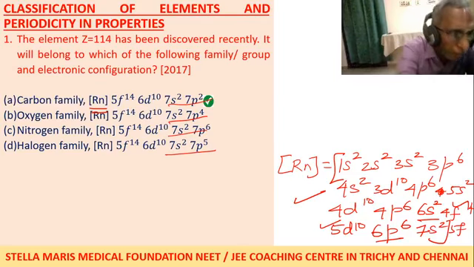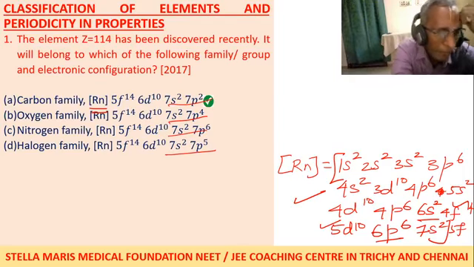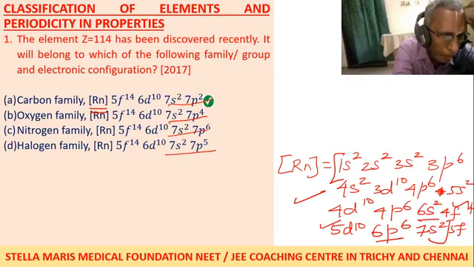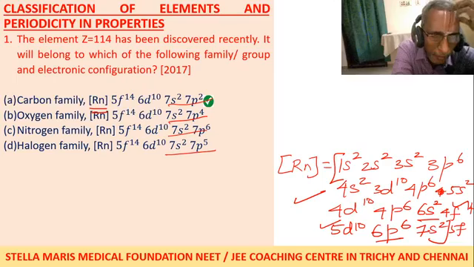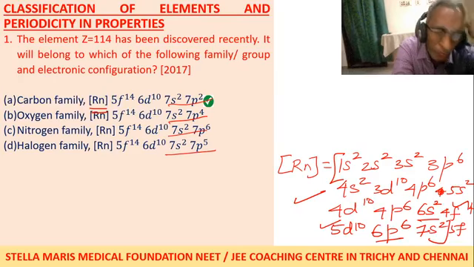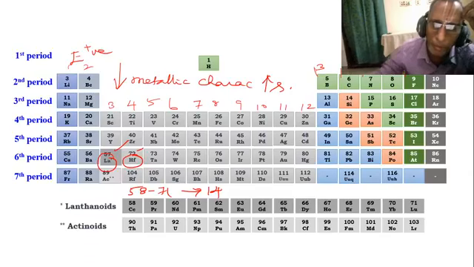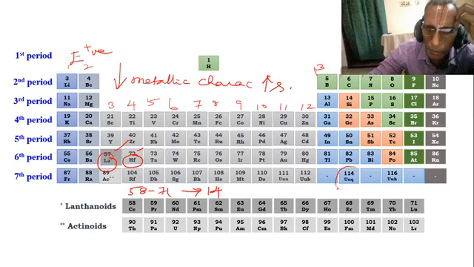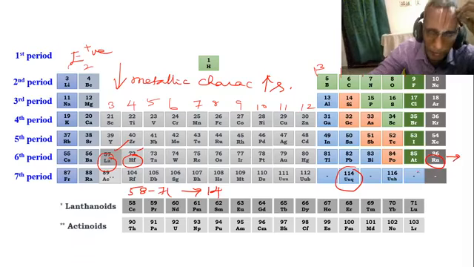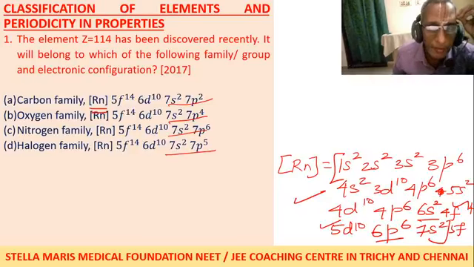Comes in the carbon family. Please listen, everybody listen. I don't follow how you put 7p6, just figures completely filled. You are telling not like that. You have 114, which means its atomic number is 114. Then you have to write the full electronic configuration, up to radon, 86. Up to radon 86, you have to check 86